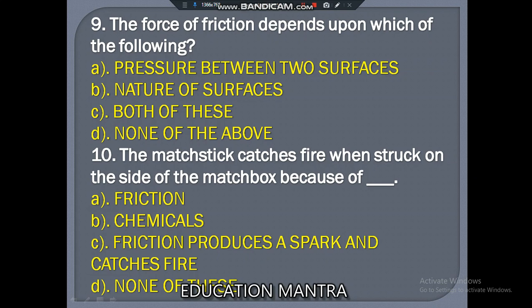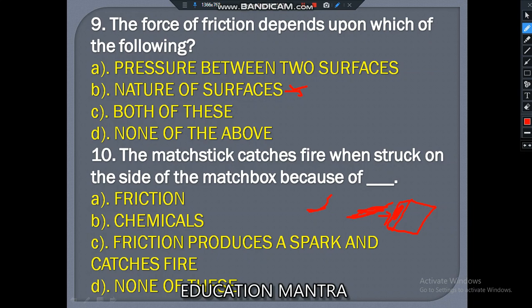Because here, the nature of surfaces in the 10th question: the matchbox, it's a matchstick here, and it is a matchbox here. So the side of the matchbox has its own nature. When the matchstick is struck here, it produces a spark. So option B here in the ninth question is correct.